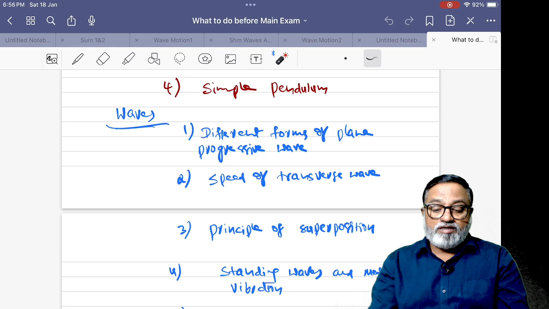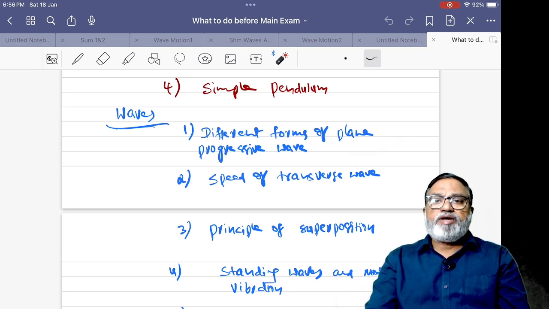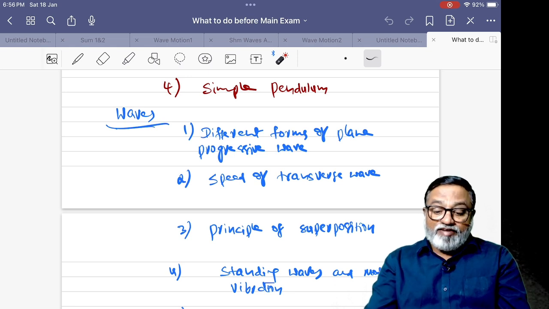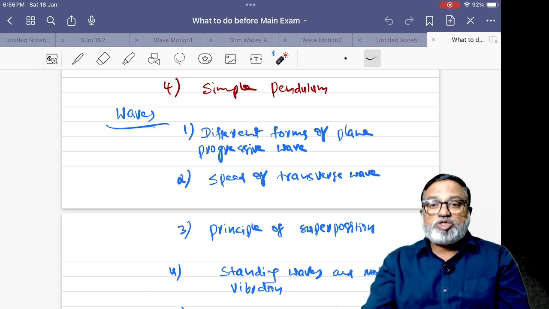Only formula based. So different forms of plane progressive wave. y is equal to a sin(omega t minus kx). If the equation is given, what is the wave velocity, what is the frequency, what is the wavelength, and the speed of transverse wave, principle of superposition, standing waves and modes of vibration.